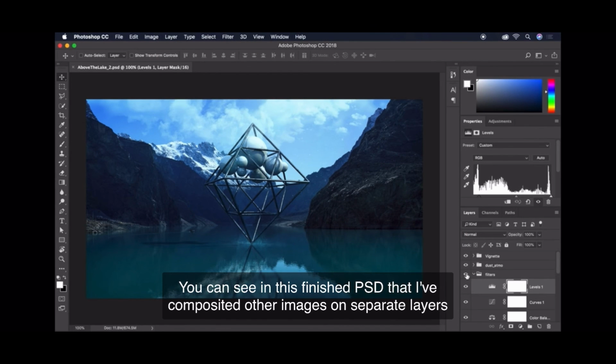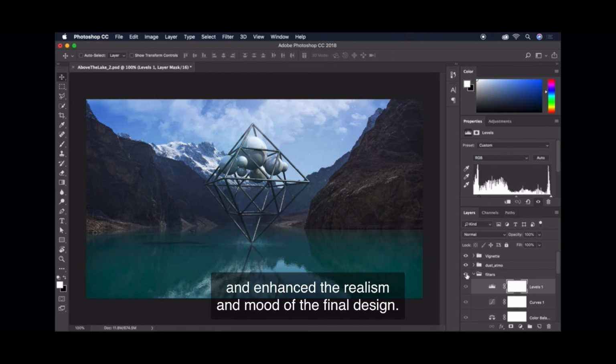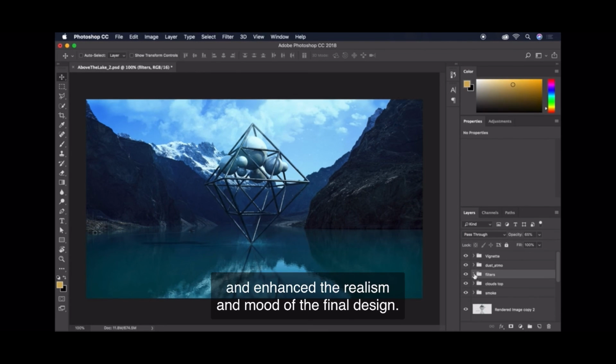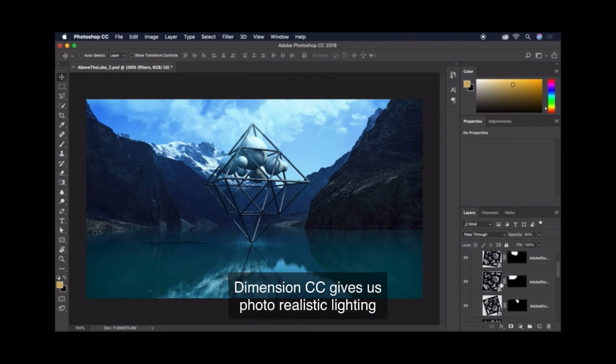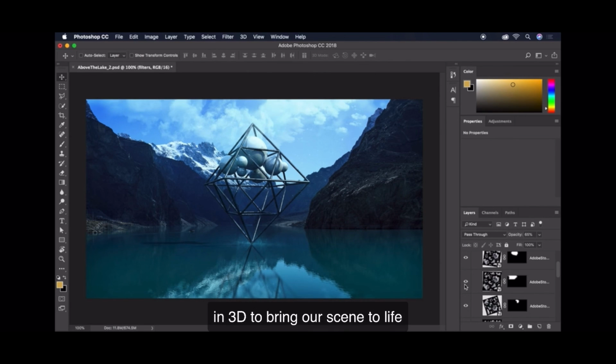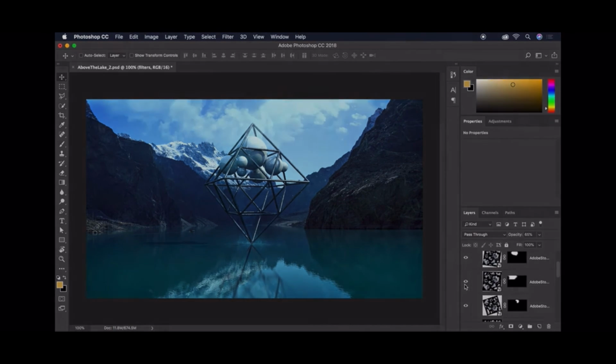You can see the finished PSD that I have composed with other images on separate layers to enhance the realism and the mood of the final design. Dimension gives us photorealistic lighting in 3D to bring our scene to life in just a matter of minutes.